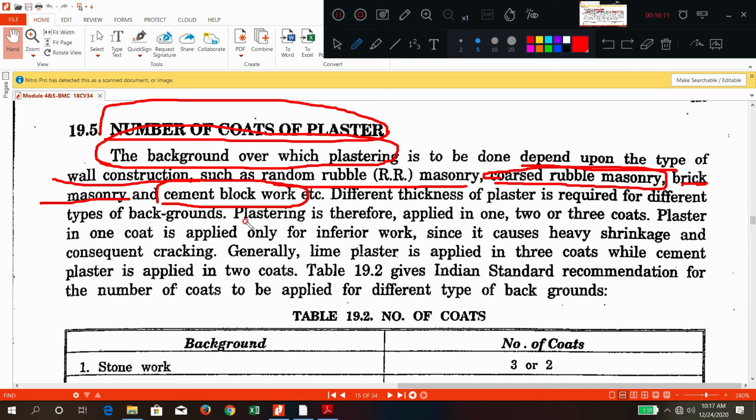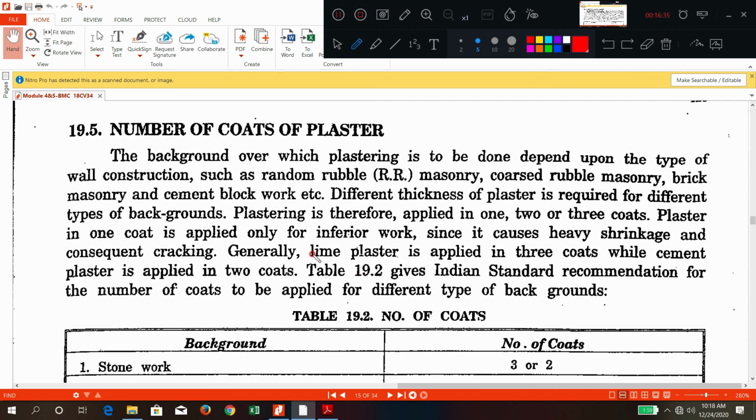Second point is, plastering is generally done in one, two or three coats depending upon the background surface. If the wall is of very inferior quality, a large amount of plaster material is required to cover that inferiority. For that, generally you apply lime mortar, and lime mortar is generally applied in 3 coats, and cement mortar is generally applied in 2 coats.